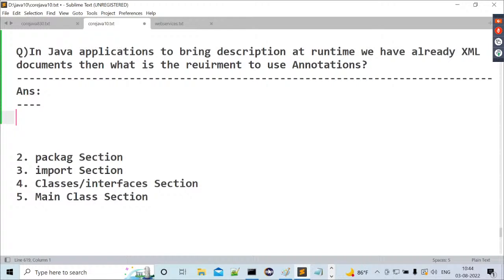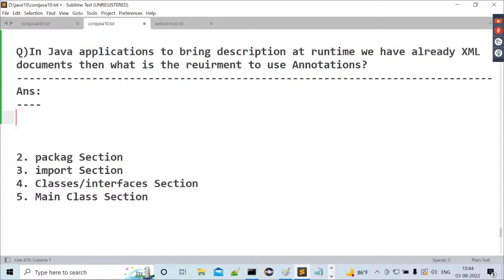Suppose we are using an XML document to provide data at runtime of our application. Every time before reading the data from the XML document into Java at runtime, we have to check whether this XML document is in well-formed format or not. Some rules and regulations are available for XML documents to check whether it is well-formed.